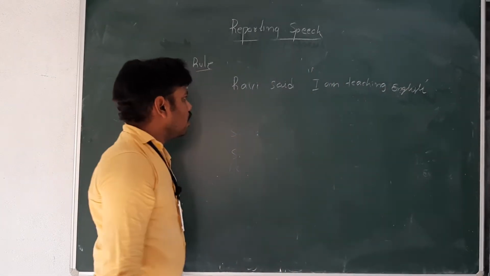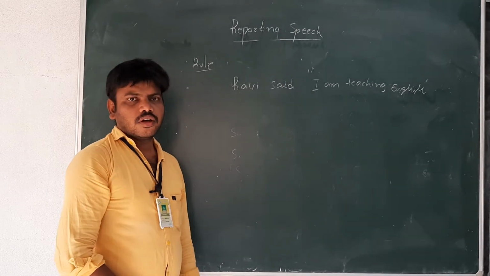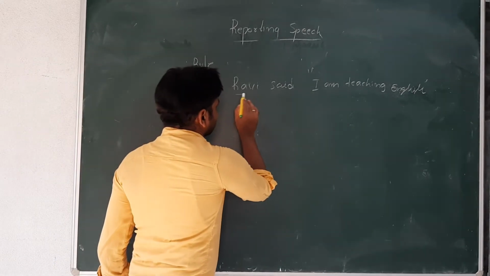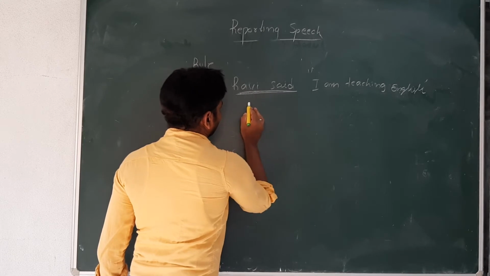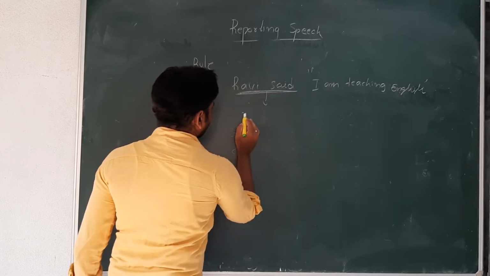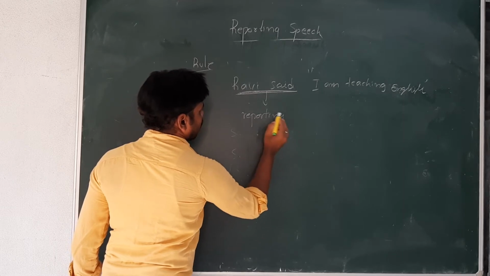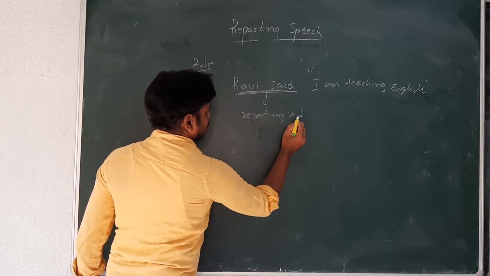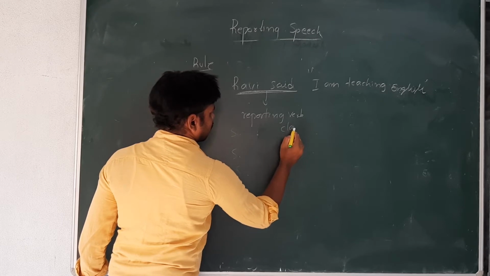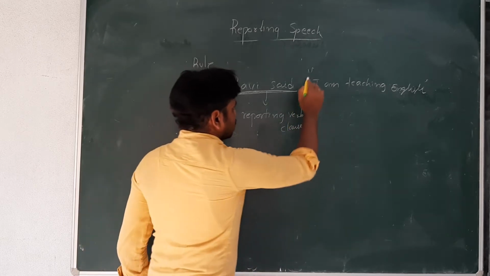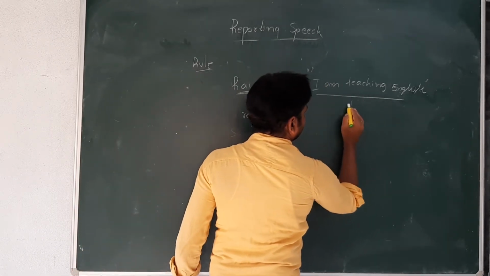Now let us divide it. This part, said, is called the reporting clause or verb. This part is reported.